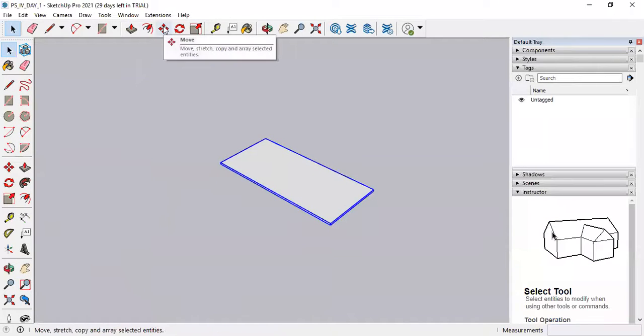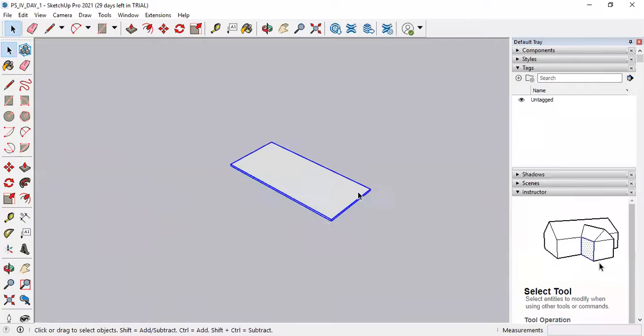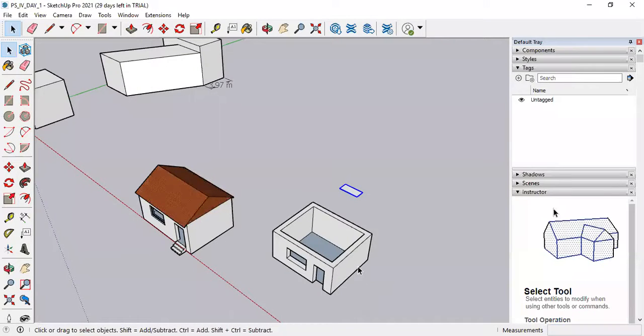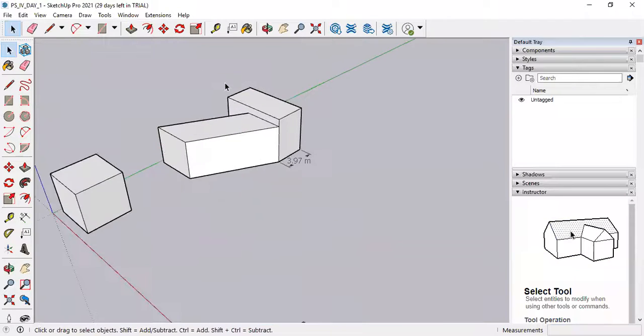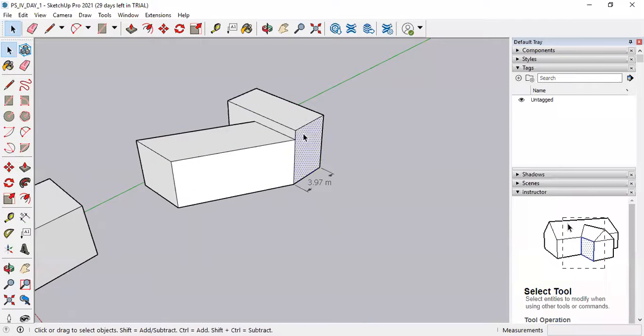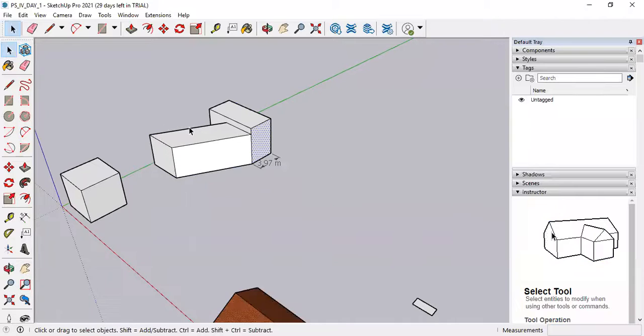So another benefit of making a group is you can move or copy object very easily from one place to another place. How? I will tell you. Yesterday I have given you one example. If I want to move this object, this is not a group. These two objects are not grouped, or this cuboid is also not a group.